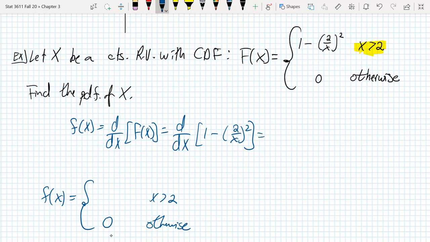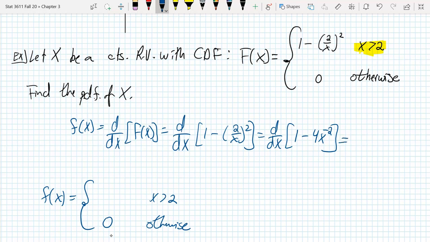Before I take the derivative here, I might do a little bit of work on the 2 over x squared. Distribute the squared across, so 2 squared is 4. And then dividing by x squared is the same thing as multiplying by x to the negative 2. We always like to work with powers in derivatives and integrals, because the power rules are pretty nice. So now we just take our derivative, and let's see what we get here.